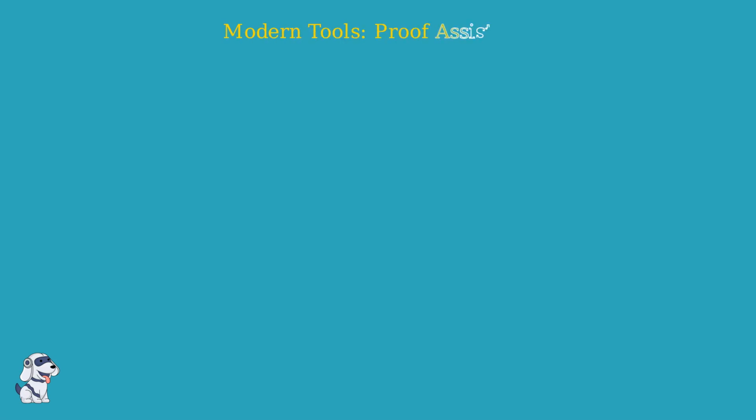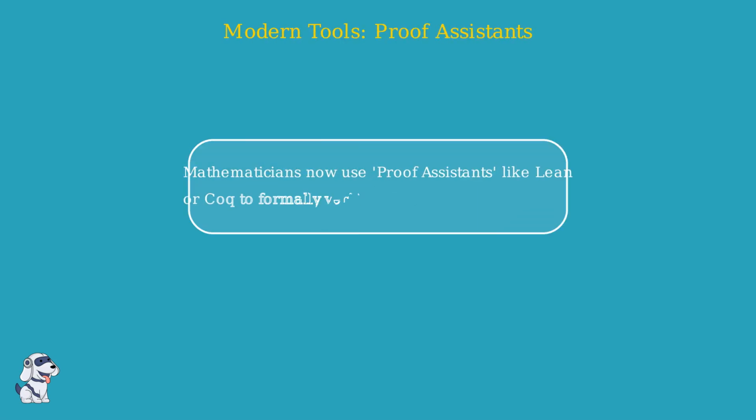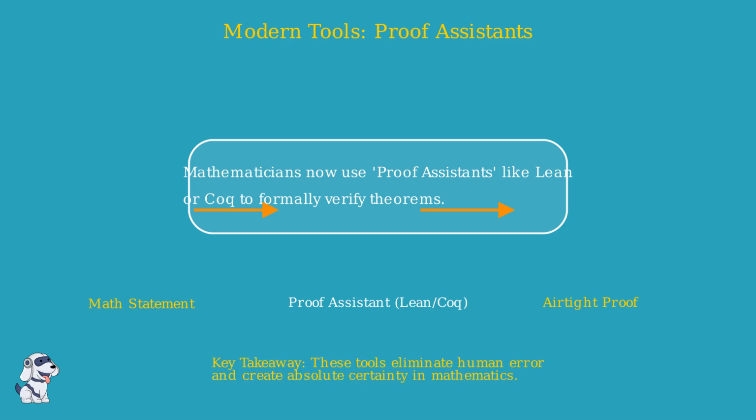Today, mathematicians use advanced software called proof assistants like Lean or Coq to formally verify theorems. By inputting logical steps into these tools, they ensure every part of a proof is airtight from the ground up. These tools eliminate human error and help provide absolute certainty in complex mathematical logic.